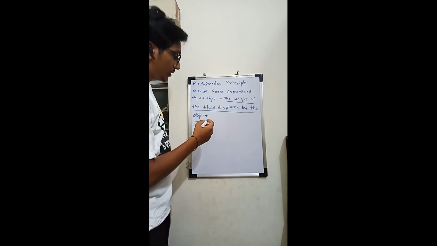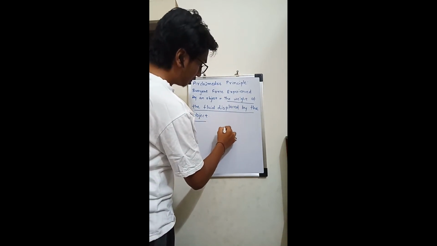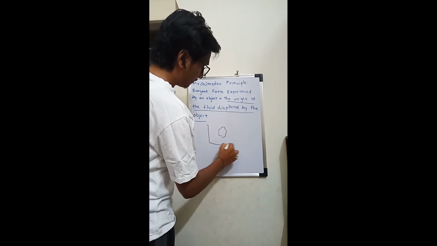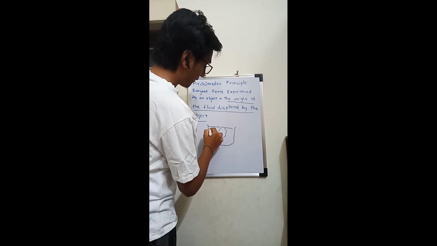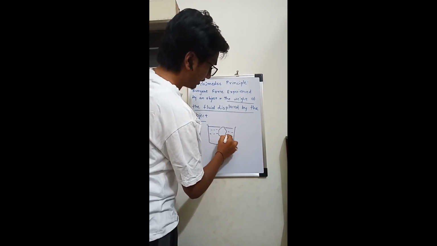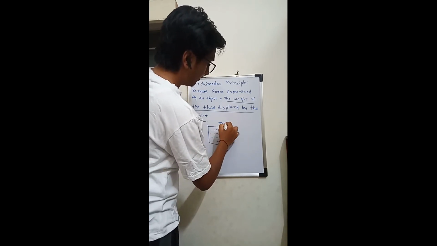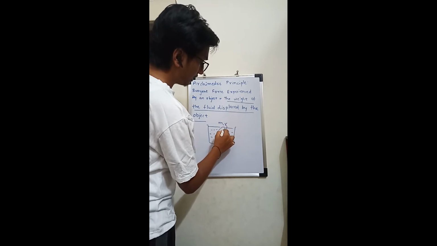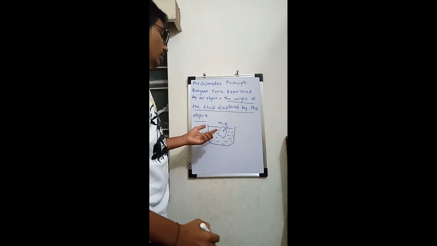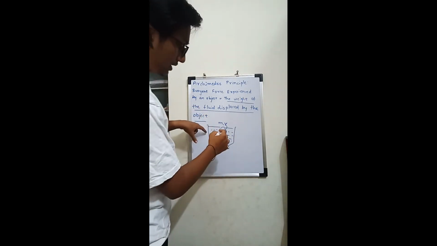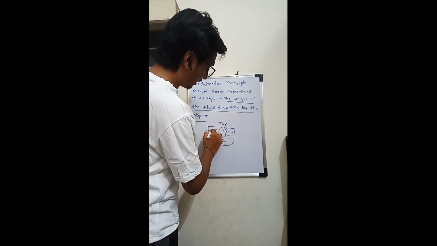Now, let us consider an object which is floating in a vessel containing some water. The object has mass m and volume v. Before immersing it into this liquid, the liquid level will be somewhere here, right?